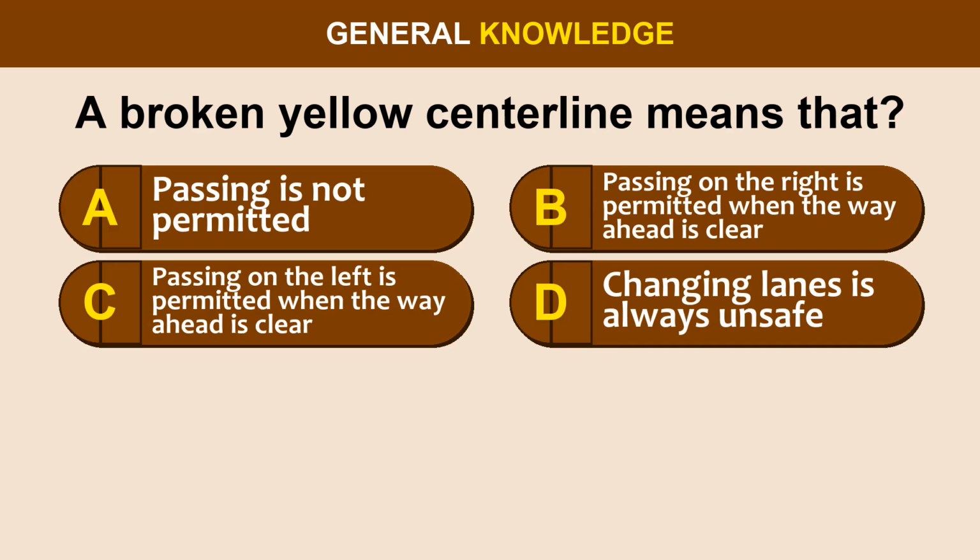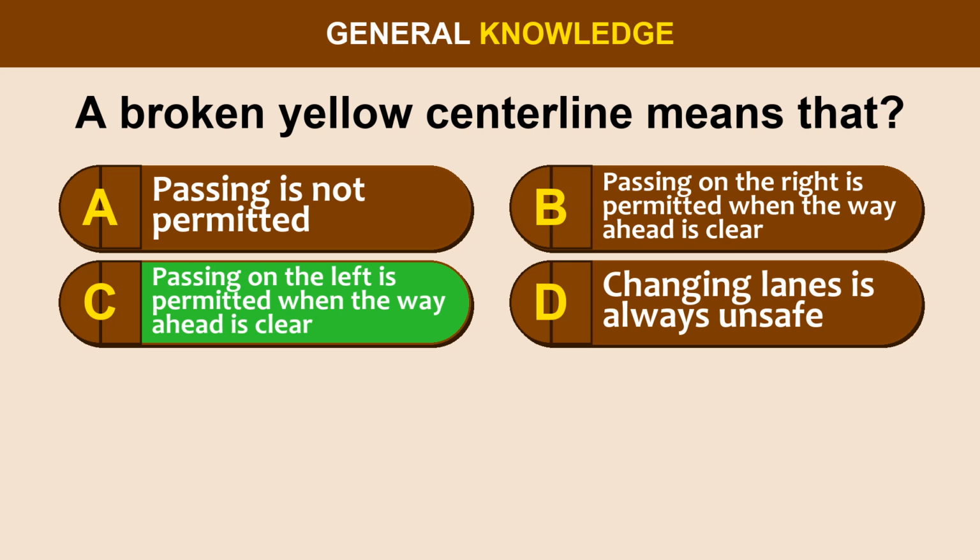Question 27. A broken yellow centerline means that Option A. Passing is not permitted. Option B. Passing on the right is permitted when the way ahead is clear. Option C. Passing on the left is permitted when the way ahead is clear. Option D. Changing lanes is always unsafe.